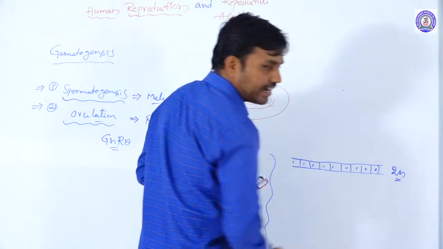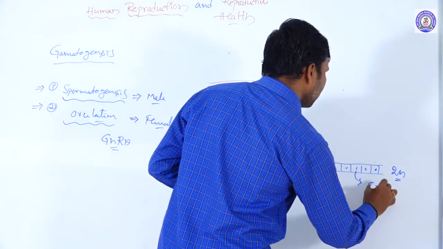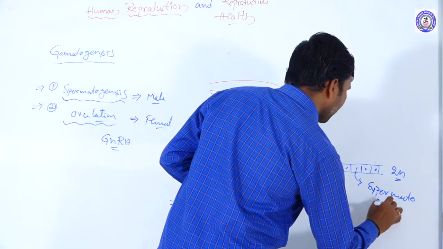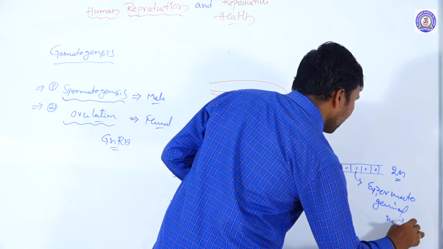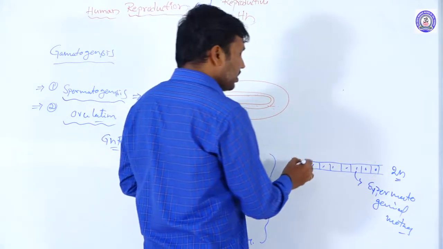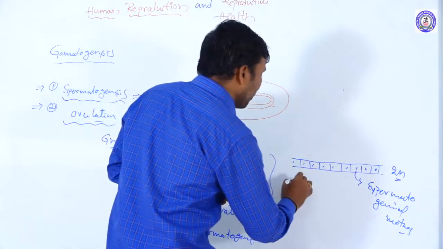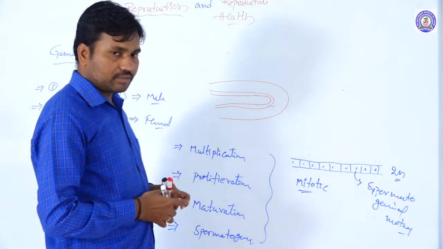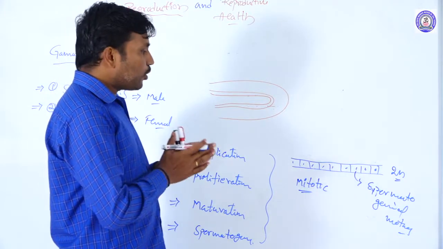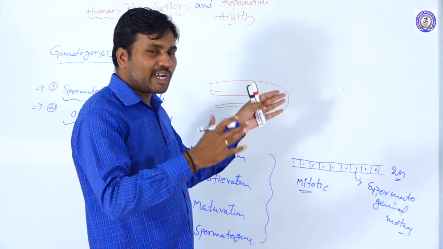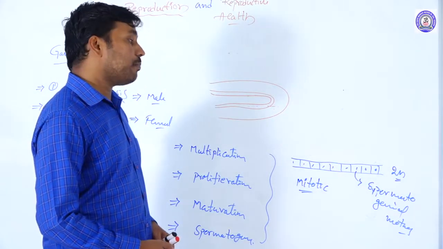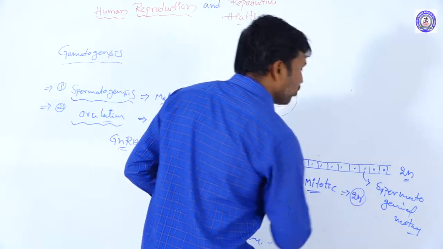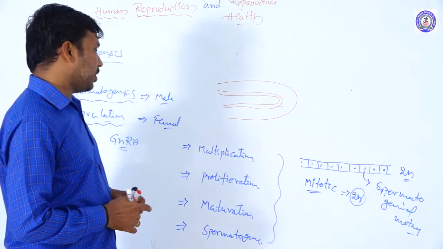They divide mitotically and produce more spermatogonial cells, all of which remain in the 2n condition.